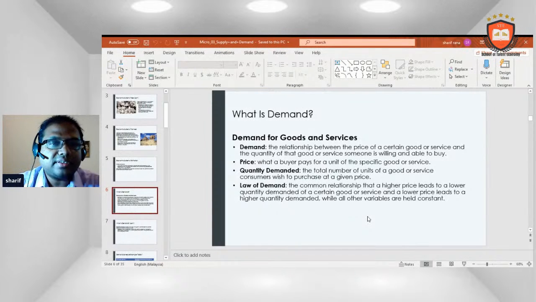Demand for goods and services. Demand: the relationship between the price of a certain good or service and the quantity of the good or service someone is willing and able to buy. Price: what a buyer pays for a unit of the specific good or service. Quantity demanded: the total number of units of a good or service consumers wish to purchase at a given price. Law of demand: the common relationship that a higher price leads to a lower quantity demanded of a certain good or service, and a lower price leads to a higher quantity demanded, while all other variables are held constant.